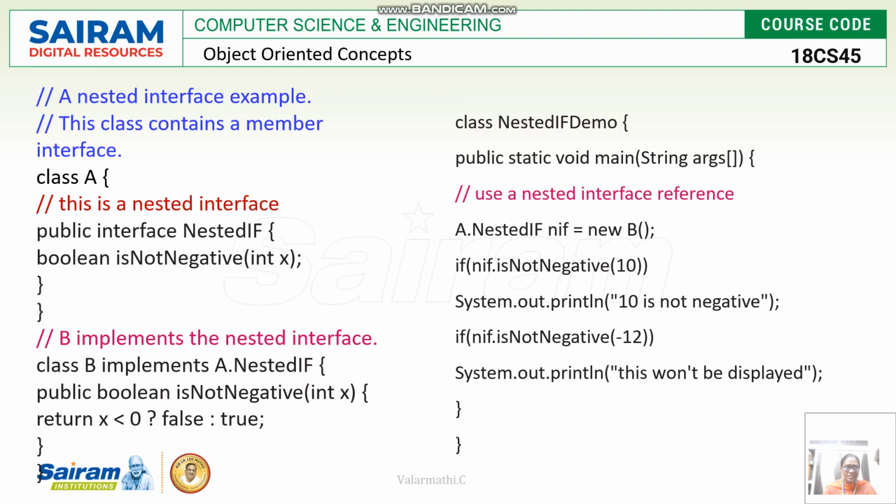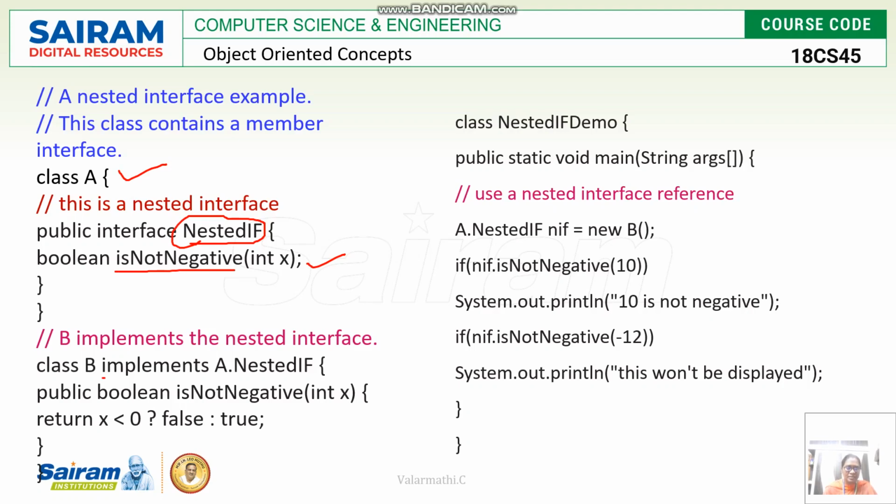Here class A is the first class. It has an interface, NestedIF. The name of the interface is NestedIF, and it has only one method, isNotNegative.